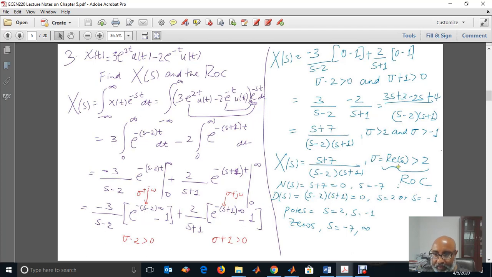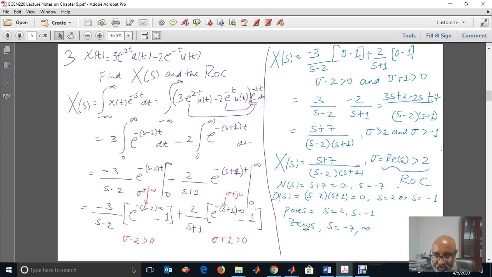Now, the overall region of convergence, the common region, is sigma greater than 2. Now, N of s is s plus 7, so s equal to -7 is the zero. D of s is s minus 2 times s plus 1, which, when we make this equal to 0, gives s equal to 2 or s equal to -1.